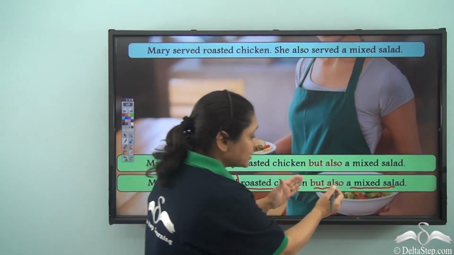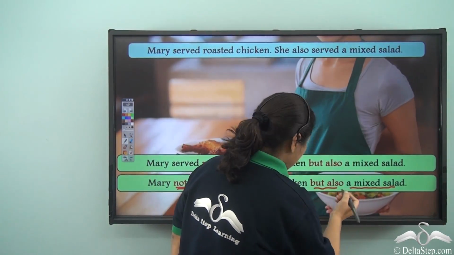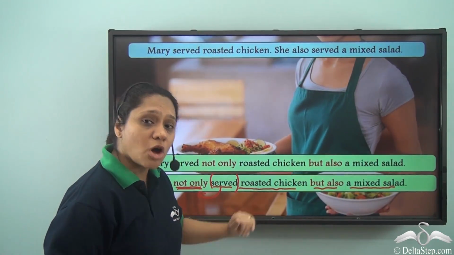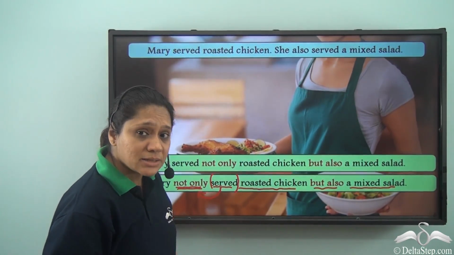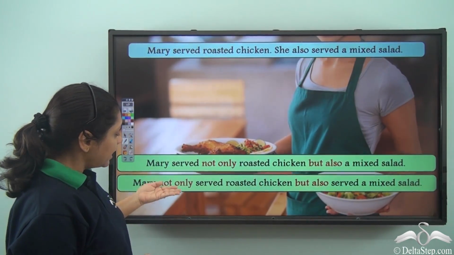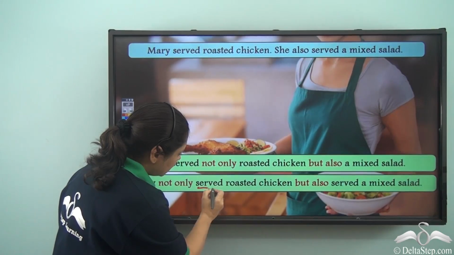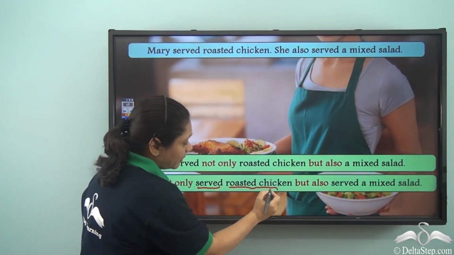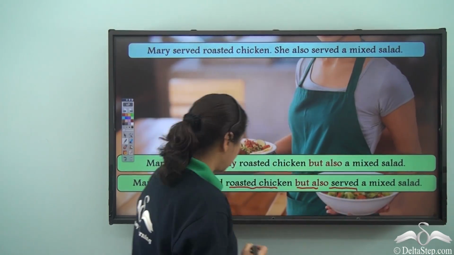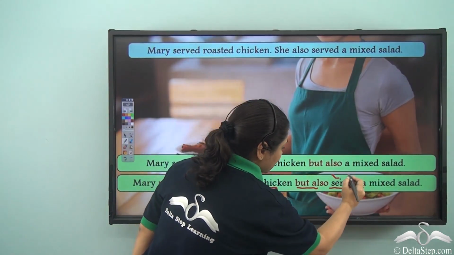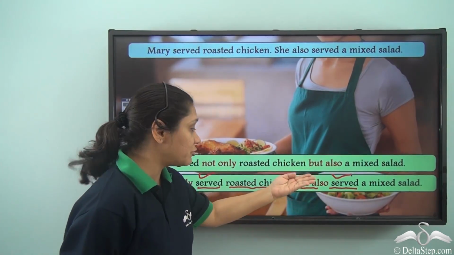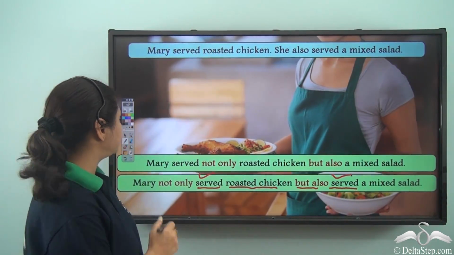Here after but also there is no verb, there is no served. So the construction of this sentence is not correct. What will be the correct construction of the sentence? It will be, Mary not only served roasted chicken but also served a mixed salad. Can you see that the verb follows not only, so the verb also has to follow but also.